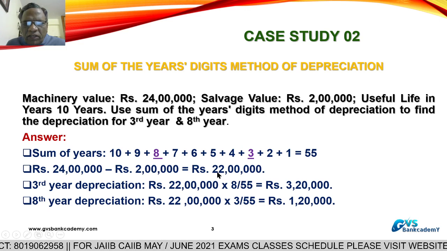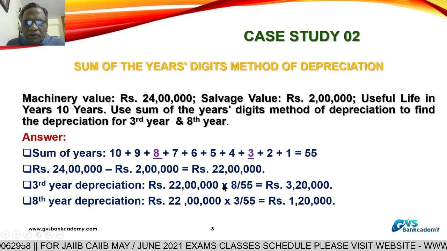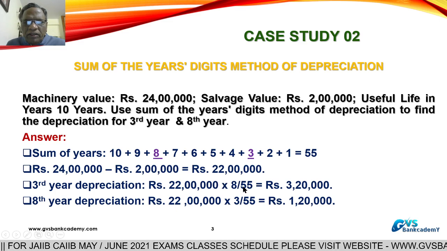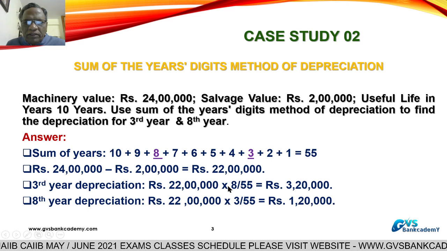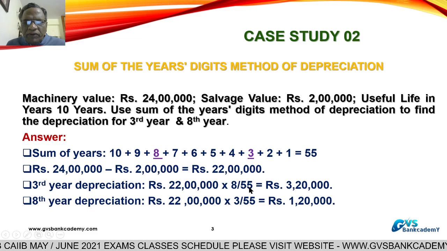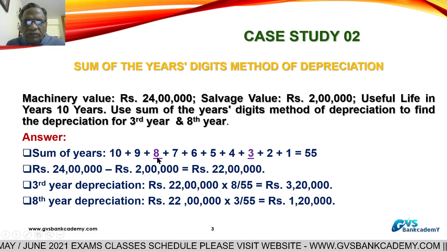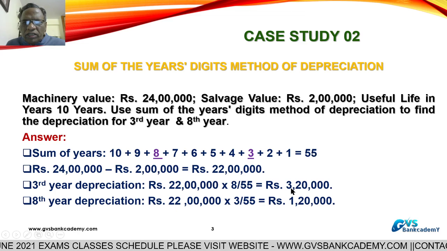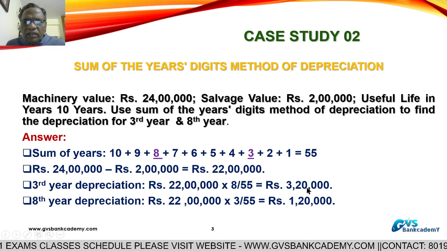The 3rd year depreciation is equal to, on this value of 22 lakhs, 22 lakhs into 8 divided by the sum of years digit, 55. So 22 lakhs into 8, that is for the 3rd year, divided by 55. So 3,20,000 is the 3rd year depreciation.